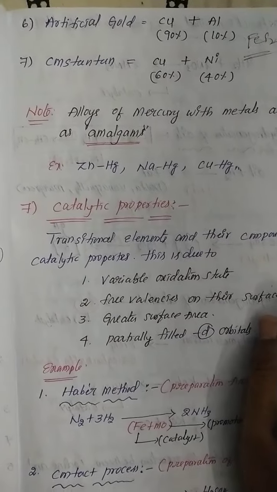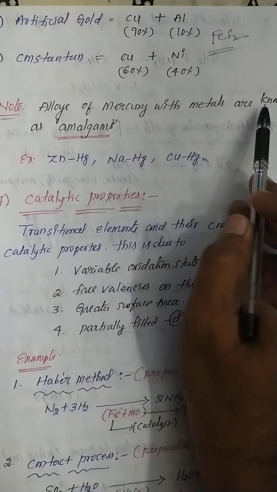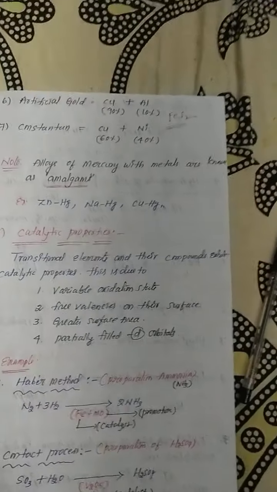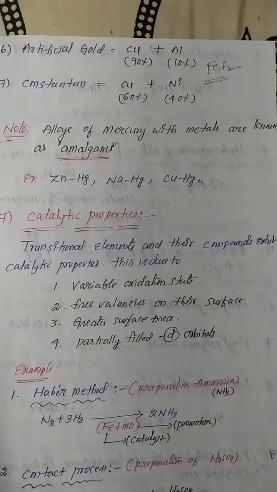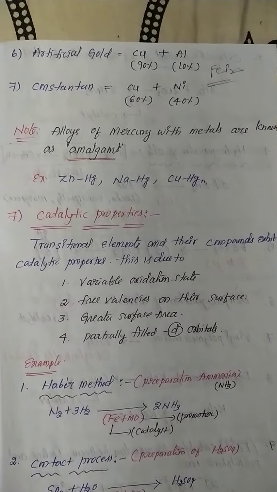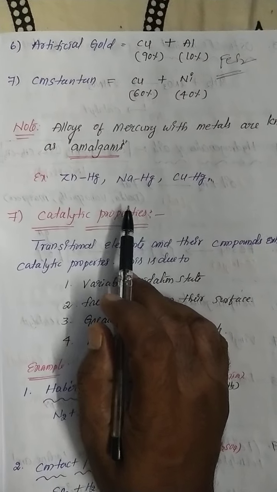See here, one note is there. Alloys of mercury with metals are known as amalgam. This is the most important point, my dear students. Amalgam is nothing but a mercury alloy.